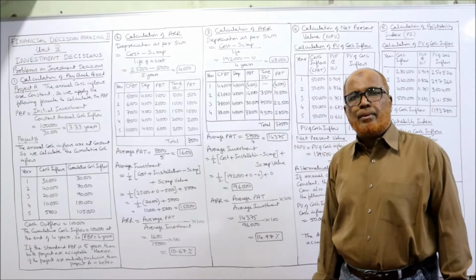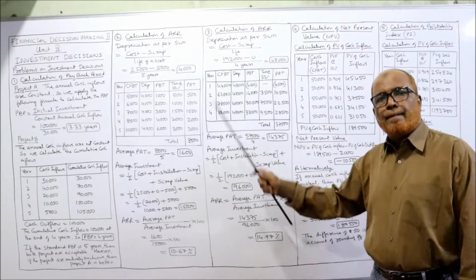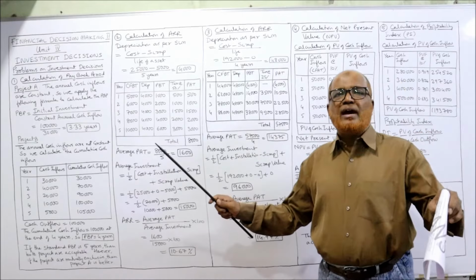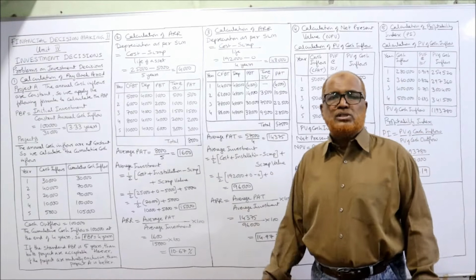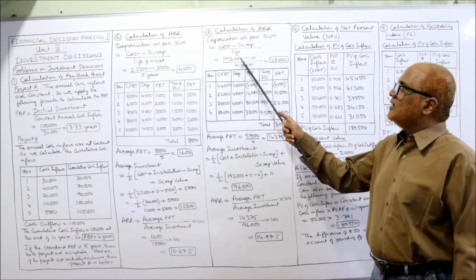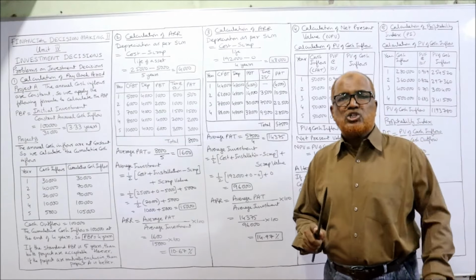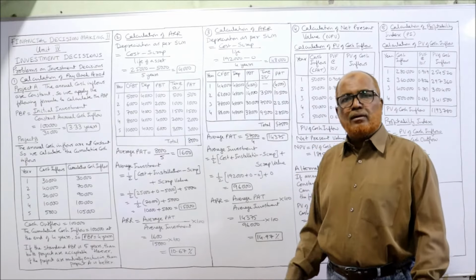Cost minus scrap by life. The cost is 1,92,000. There is no scrap value. In the previous problem scrap value was there. Here no scrap value, 0. Divided by life of the project, which is 4 years. So 1,92,000 divided by 4, 48,000 is the annual depreciation, which remains the same every year.